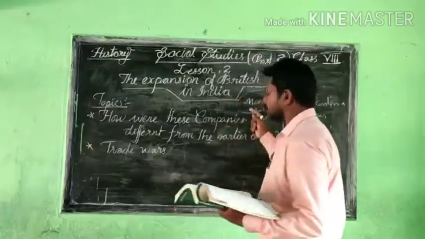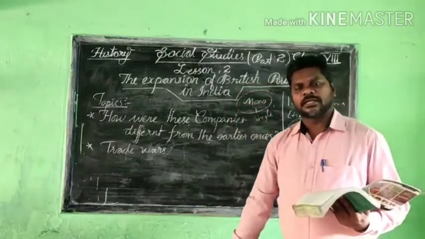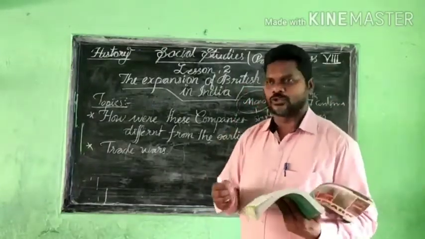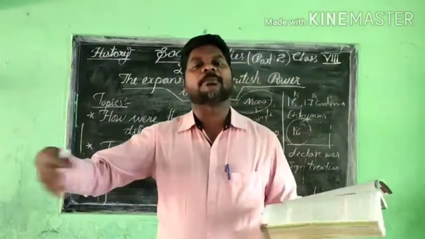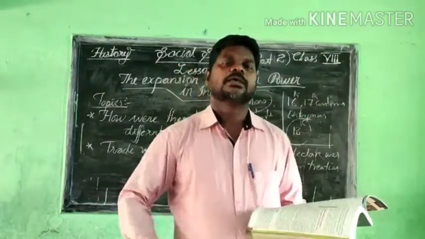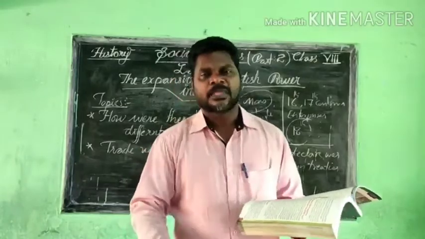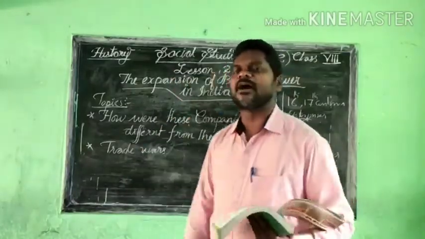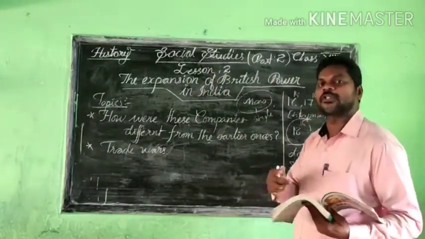So many different companies are there in India, so they will not get more profit. If you want to get more profit, we have to wipe away all the other companies. We have to be the single one. If the French are also thinking the same, and the English East India Company and British companies are also thinking the same, then they have war with each other. That's one of the main reasons for the war.